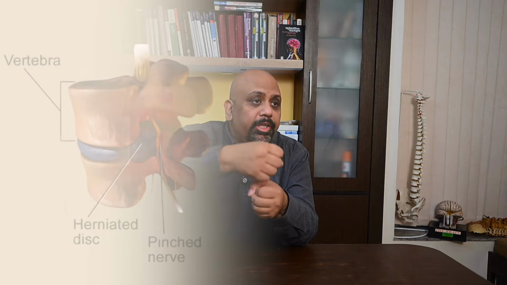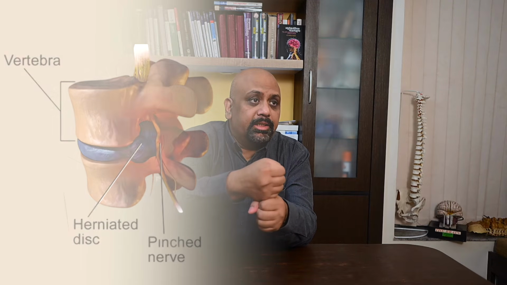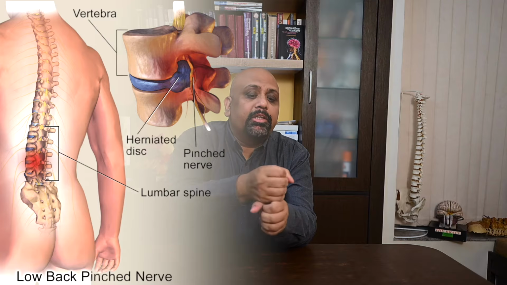So if this canal becomes narrowed because of any reason, so it is a generic term, because of any reason it becomes stenosed, then the nerves get, one, mechanically compressed, and two, the blood supply coming to these nerves also reduces because the blood vessels around these nerves also get compressed in the canal. So lumbar canal stenosis means the canal becoming small.